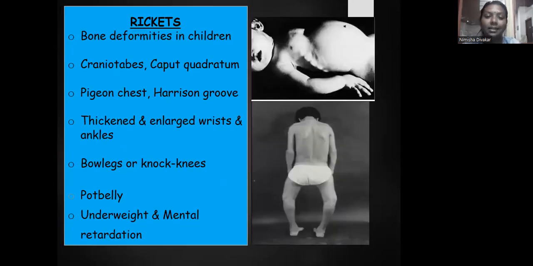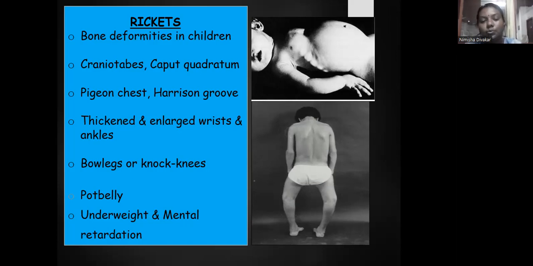Second one is rickets. Rickets is seen in children. So rickets are the bone deformities in children. The main two points are craniotabes and caput quadratum. The person will have a pigeon chest, and the groove in the diaphragmatic region is known as Harrison's groove. The wrists and ankles will be thickened and enlarged.